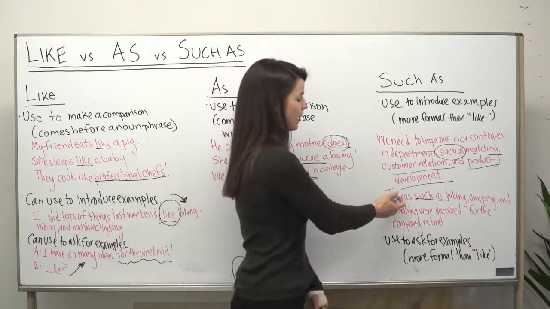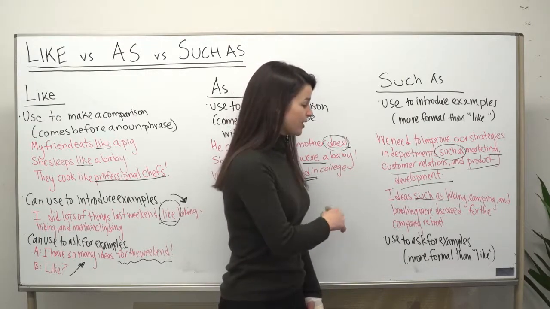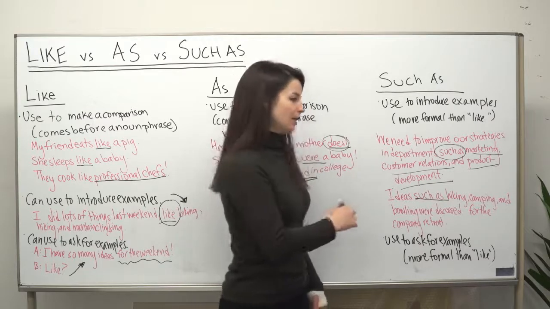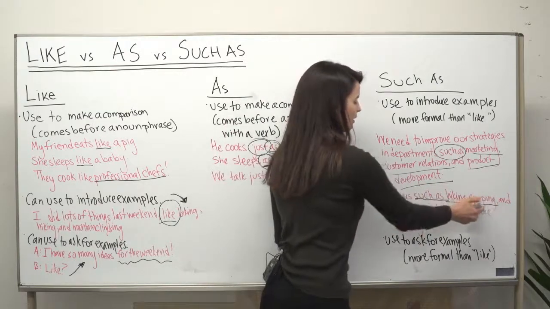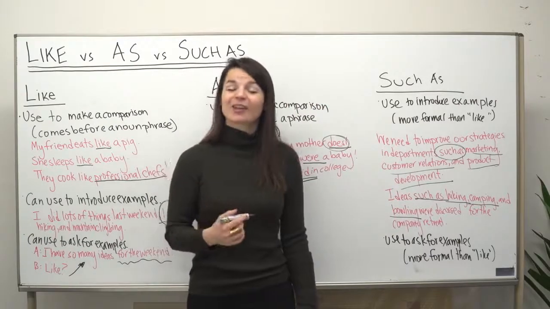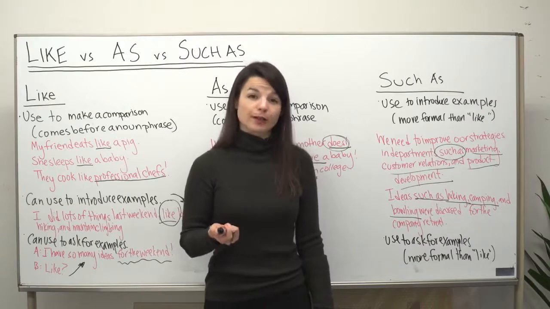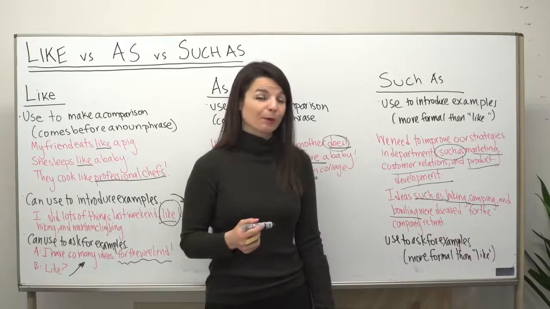Like here, another example, ideas such as hiking, camping, and bowling were discussed for the company retreat. So again, even if you're listing casual examples, you can still use the word such as to introduce them. It just sounds a little bit more formal.